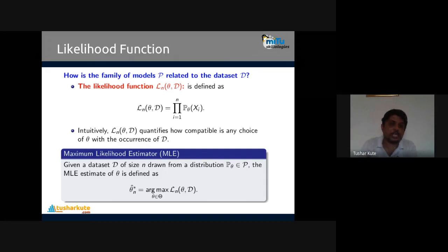So we have seen the kind of likelihood. There is a function called the likelihood function which is used. It shows how the family of models P relates to the data set D. With the help of it the likelihood is identified, and a concept called maximum likelihood is also identified with the same. You can see the likelihood function Ln of theta given D is defined as shown, so using this function the likelihood is identified. We have seen in conditional probability that the likelihood is present.